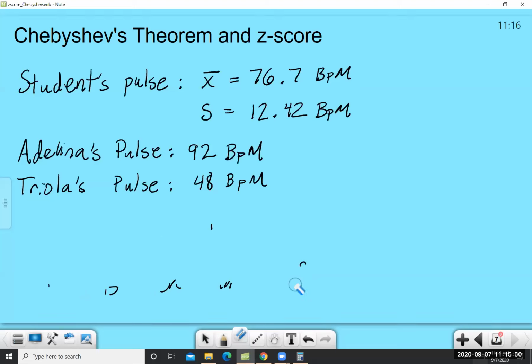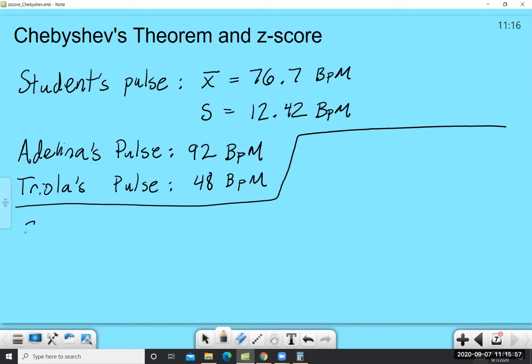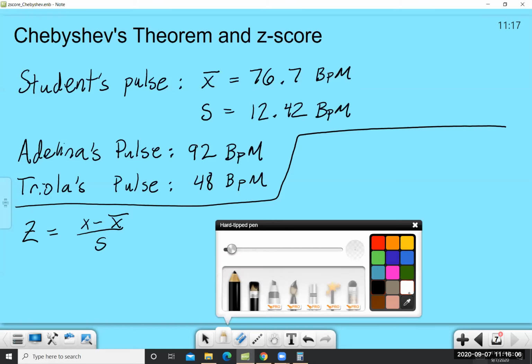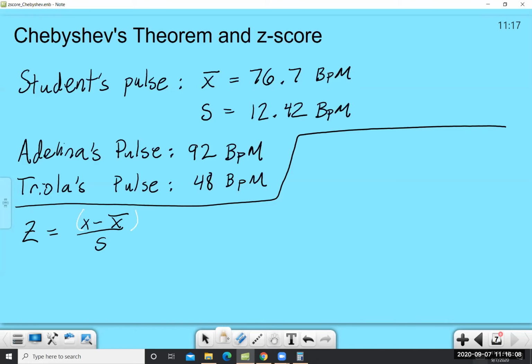I was listed first, so let's start with me. And this is a sample. So we're going to have z equals, and remember the formula is x minus x bar all over s. And if you're doing this in a calculator, you really are going to want to put parentheses around that. So for me, and I'll call this z sub a for z sub Adelina, my pulse was 92 beats per minute, so 92 minus 76.7.